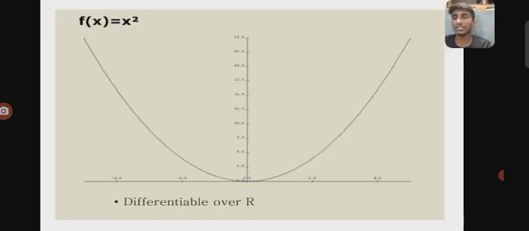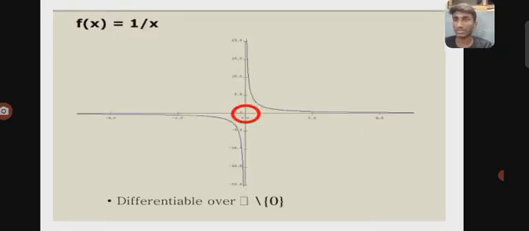Let us see some examples of differentiable functions. The first example is f(x) equals x square, a function differentiable over R, with a tangent at the origin. Another example, f(x) equals 1 by x, is differentiable